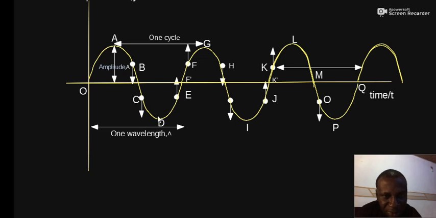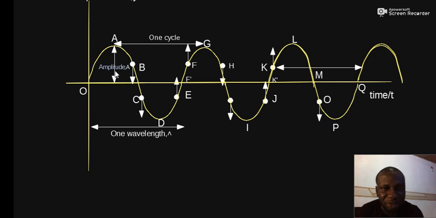So from point D to the equilibrium position is also an amplitude, because the absolute value of the distance from D to this point is equal to the distance from A, the crest, to this point on the rest position. Take note of that. That maximum displacement or distance is called the amplitude of the wave. It is a very important property that we need.